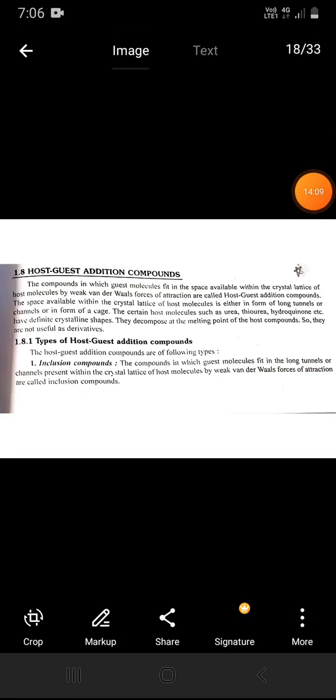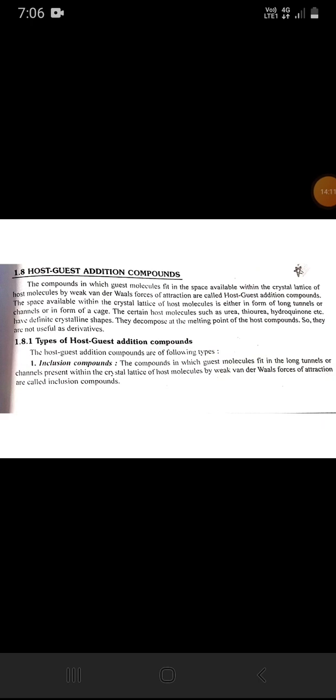Host gas addition compounds. The compounds in which gas molecules fit in the space available within the crystal lattice of the host molecule by weak van der Waals forces of attraction are called host gas addition compounds. The space available within the crystal lattice of the host molecule is either in the form of long tunnels or channels or in the form of a cage.